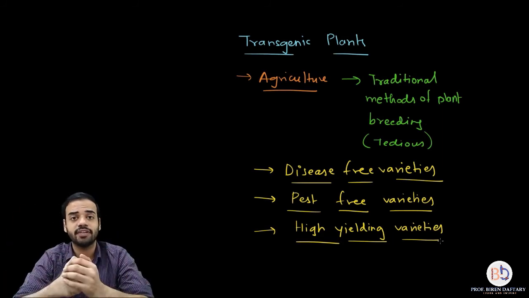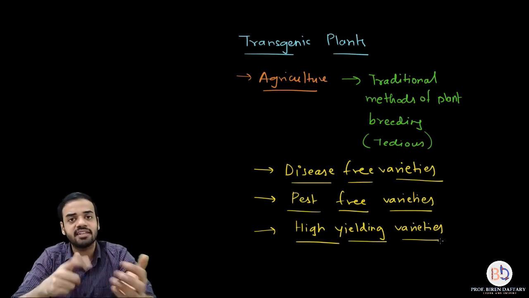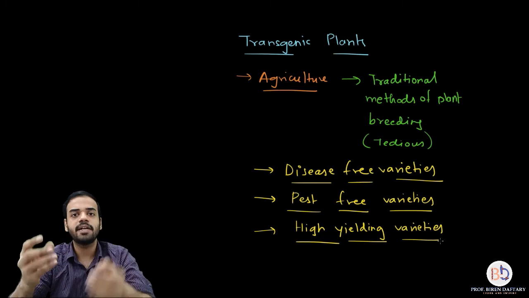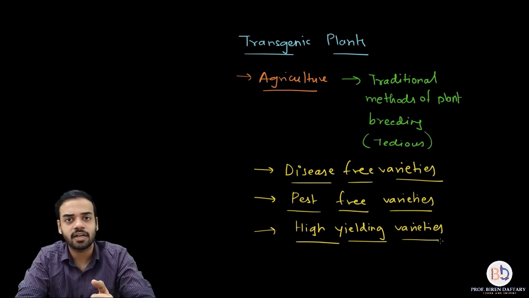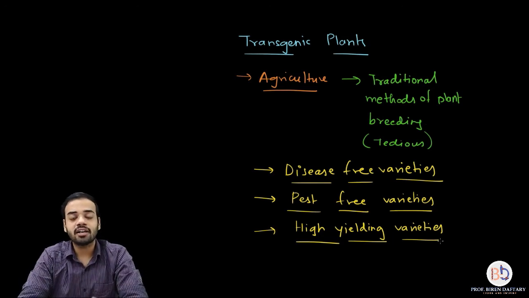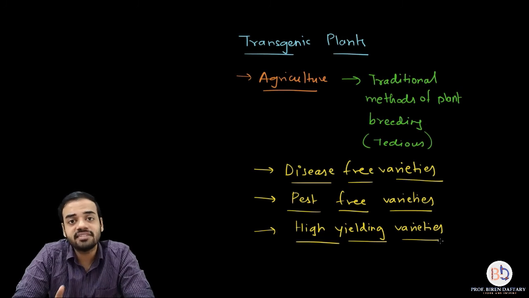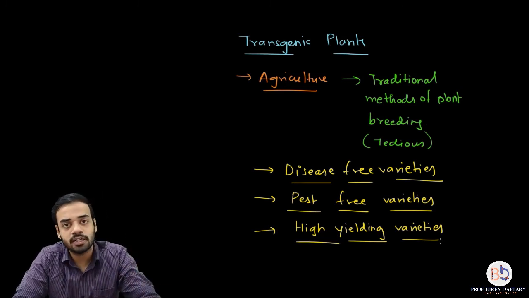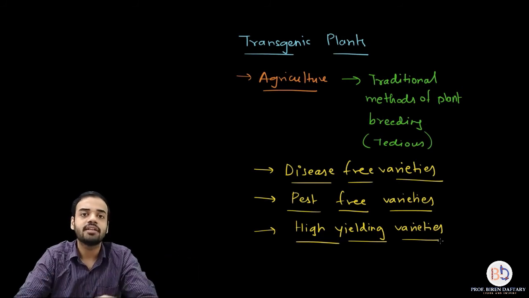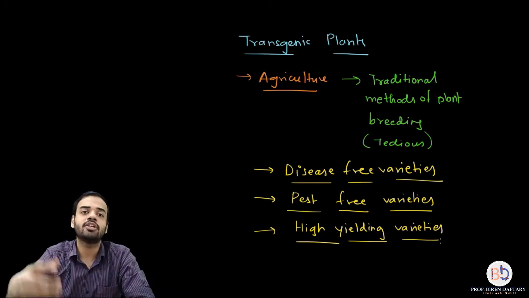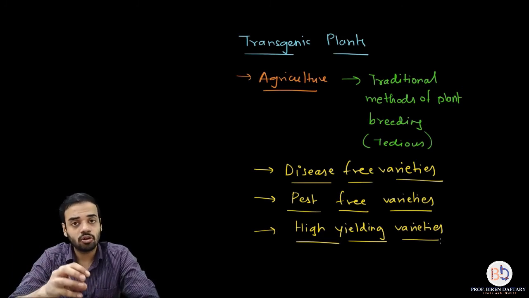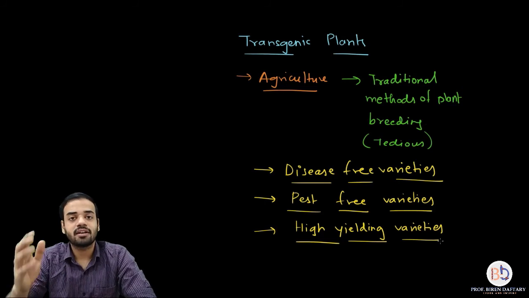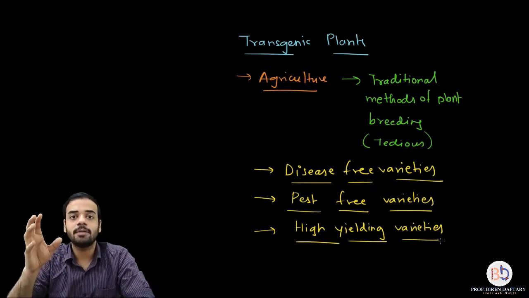You can even get a mixture of characters. If you want a plant which is disease resistant and high yielding, you insert two genes. Depending on which characters you want, you insert those genes, and if they are successfully inserted into the genome of the plant, they will show the effect. So these are not as tedious as the traditional plant breeding method, where you have to choose one plant as the male, other one as the female, then you breed, then you sow the seeds of the hybrid and you get a new plant. That is much more tedious and laborious, but the usage of transgenic plants saves a lot of energy. That is why transgenic plants play a very important part in agriculture.